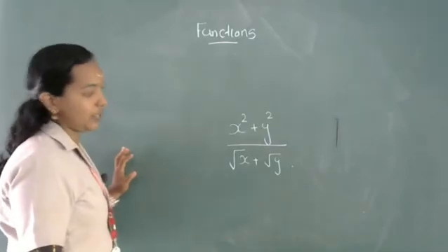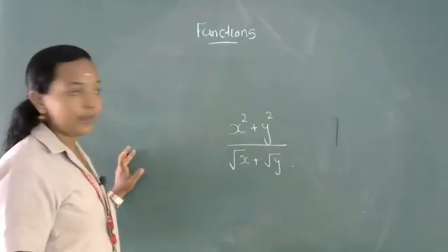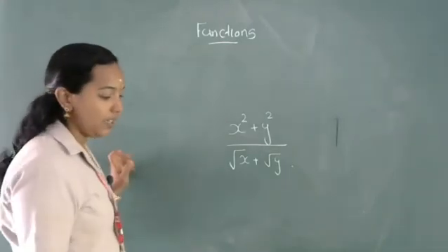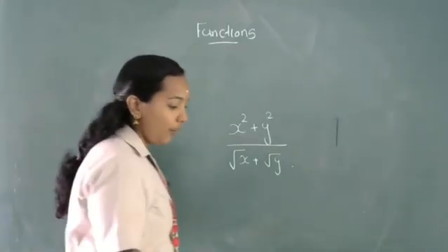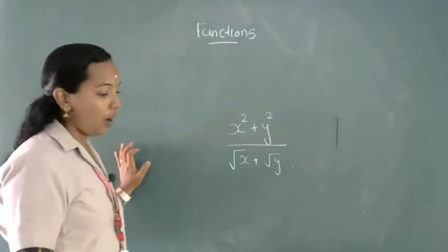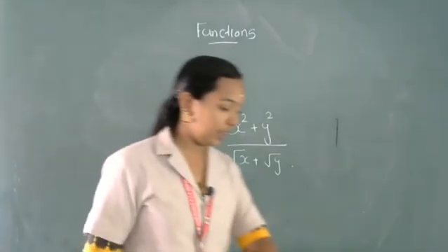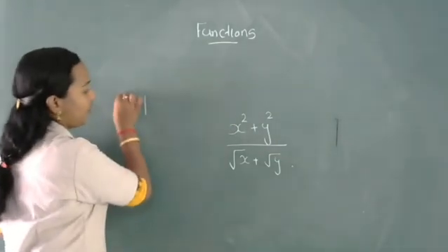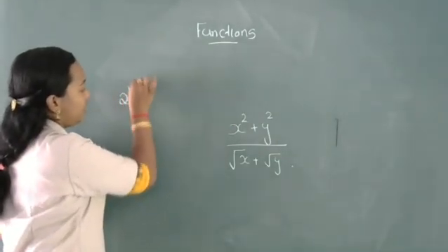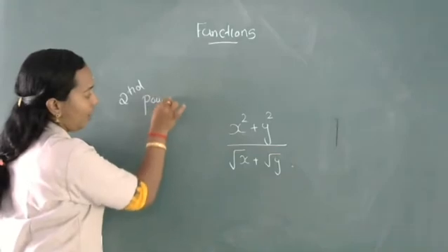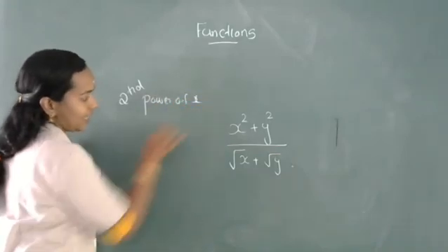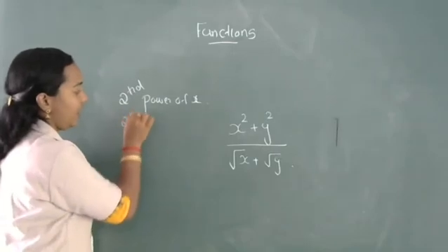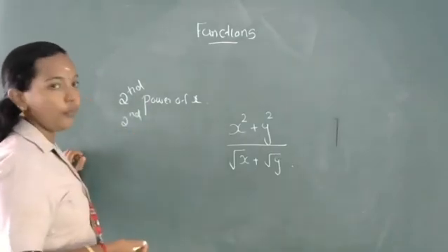What will be the first step? You want to find the square of x, that means find the power of x, the second power of x. Then again you want to find the square of y.